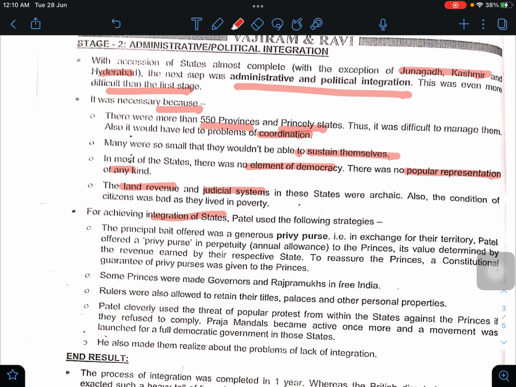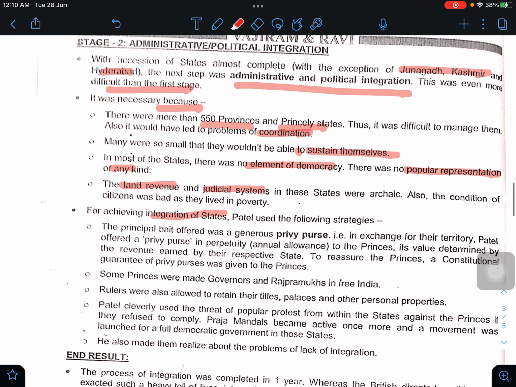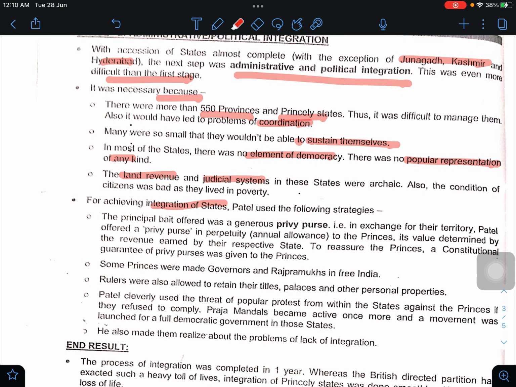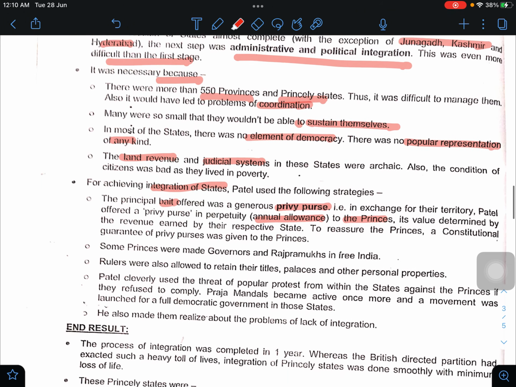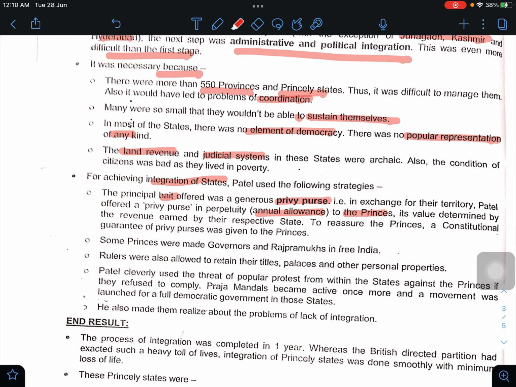For achieving the integration of states, Patel used the following strategies. The principal bait was offered: a generous privy purse. Money was given, meaning a salary was fixed. In exchange for the territory, Patel offered a privy purse in perpetuity, for life, annual allowances to the princes. Its value was determined by the revenue earned by their respective states. To reassure the princes, a constitutional guarantee of privy purses was given to the princes.